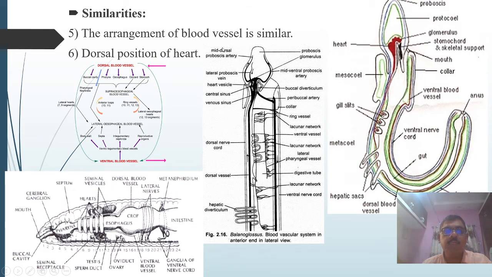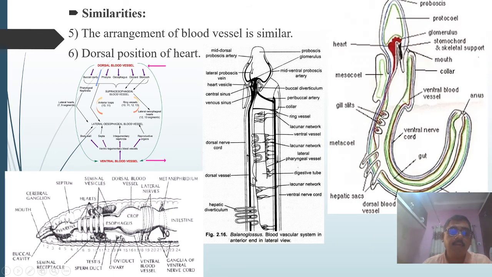Here also in Balanoglossus, you can observe this is a dorsal blood vessel and this is a ventral blood vessel. You can observe the blood vessel arising from this heart. That is the dorsal blood vessel. This is a red colored vessel structure. And here on the ventral side, this is a ventral nerve cord and this is a ventral blood vessel. So the arrangement of the blood vessels is similar in both the animals.